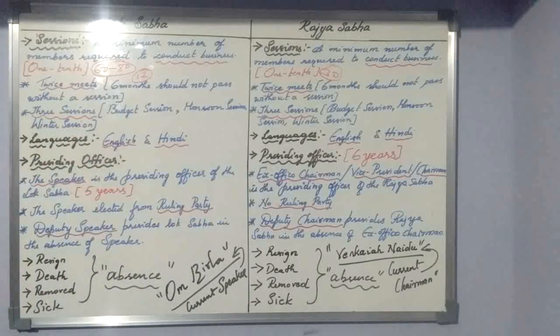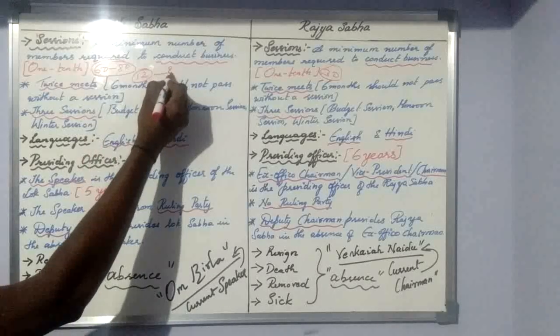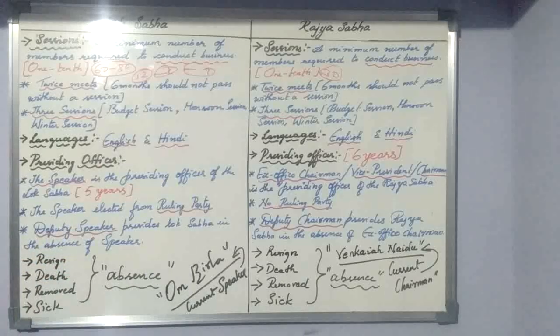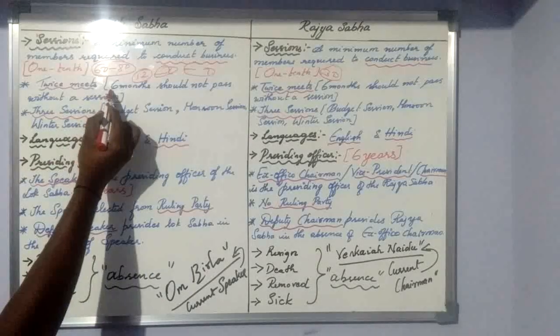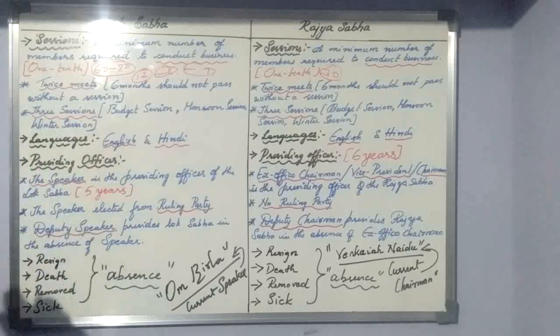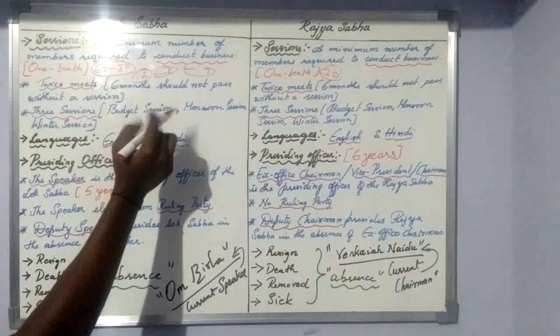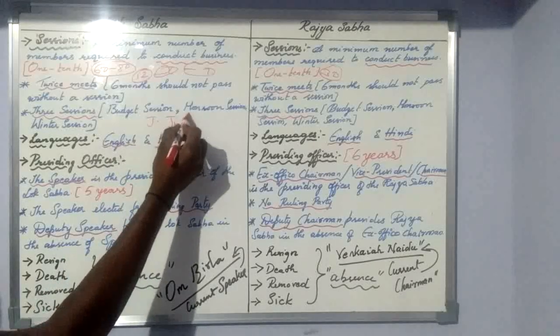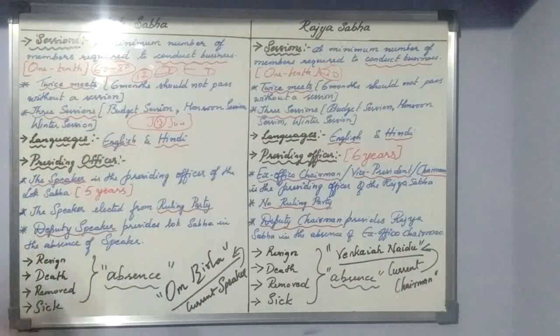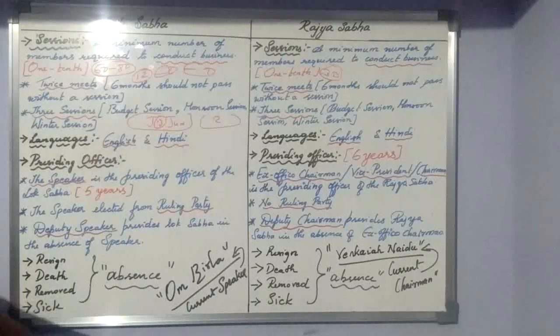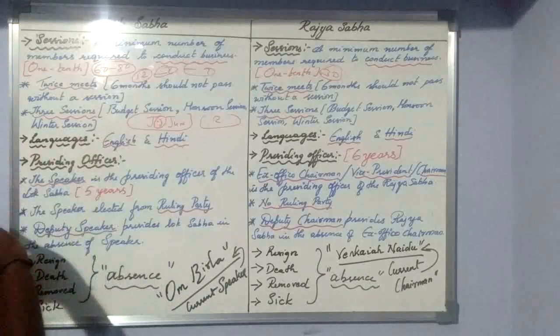It's not that there are no meetings for the first 6 months and then two meetings are conducted in the next 6 months. No. That is the reason I have written here: 6 months should not pass without a session. From January, February, March, April, May, June, within this period one session should take place, compulsory. After that, one session can take place. There should not be a gap of 6 months without a session.